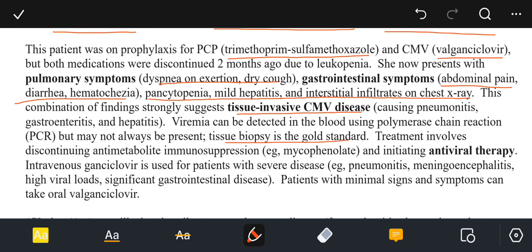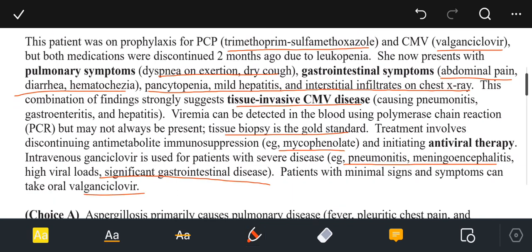Treatment involves discontinuing anti-metabolite immunosuppression, for example, mycophenolate, and initiating the antiviral therapy. Intravenous ganciclovir is used for the patient with severe disease, for example, pneumonitis, meningoencephalitis, high viral load, significant gastrointestinal disease. The patient with the minimal signs and symptoms can take oral ganciclovir as well.